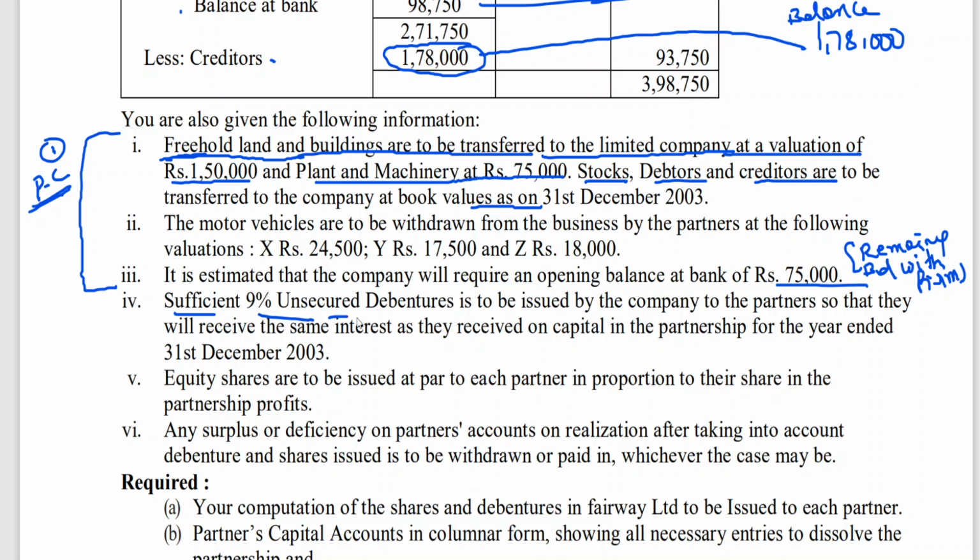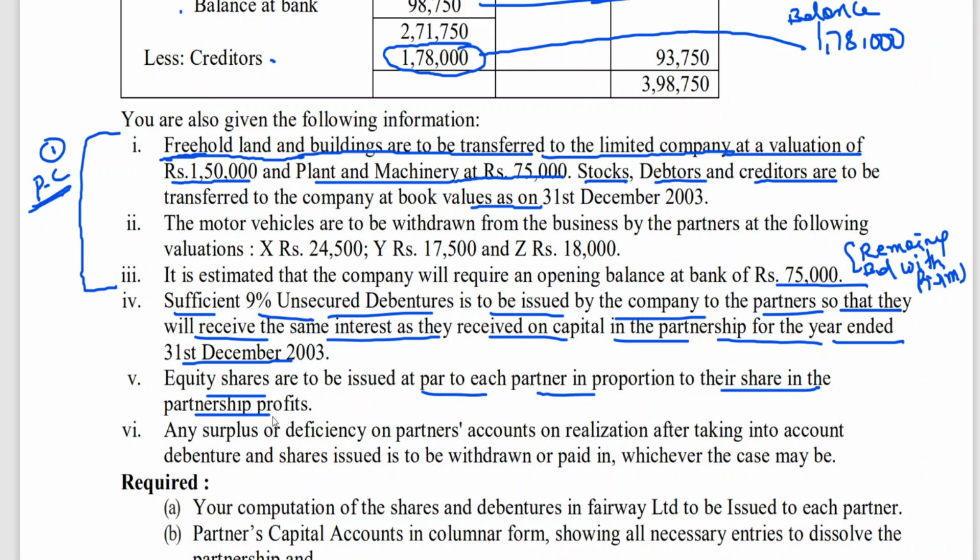Sufficient 9% unsecured debentures are to be issued by the company to the partners so that they will receive the same interest as they received on capital in the partnership for the year ended 31st December 2003. Okay, that means they're giving some debentures to the partners. That means discharge of purchase consideration is partly in the form of debentures. Equity shares are to be issued at par to each partner in proportion to their share in the partnership profits.